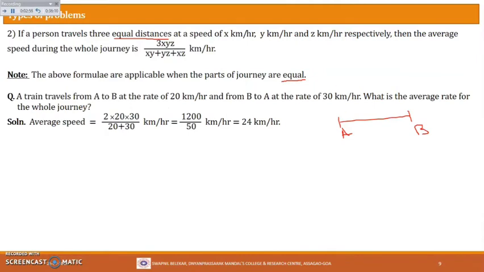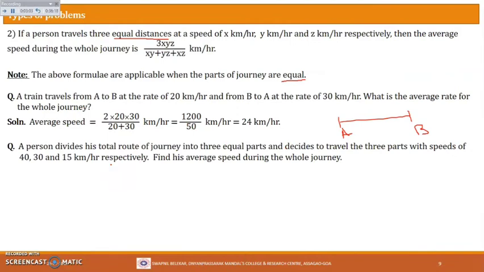If the units are different, first make the units the same and then apply the formula. So the next problem: a person divides his total route of journey into three equal parts and decides to travel the three parts with the speeds of 40, 30 and 15 km per hour respectively.